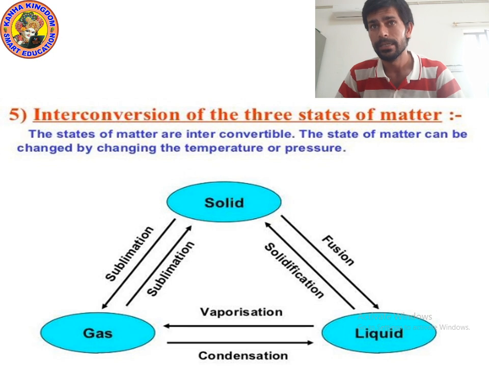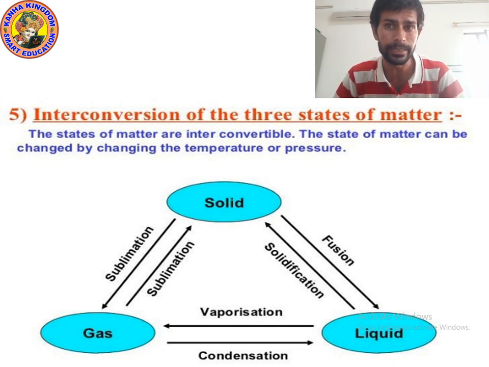It means if I have a solid substance, I can convert it directly into gas without changing into liquid. Some substances can change directly from solid state to gas and gas state to solid without converting into liquid.